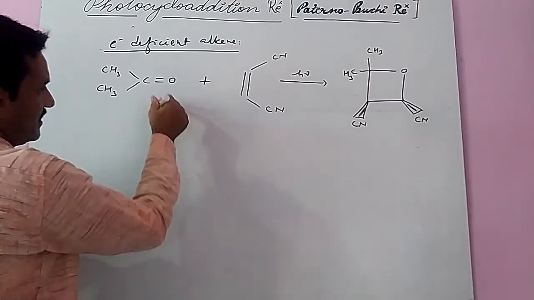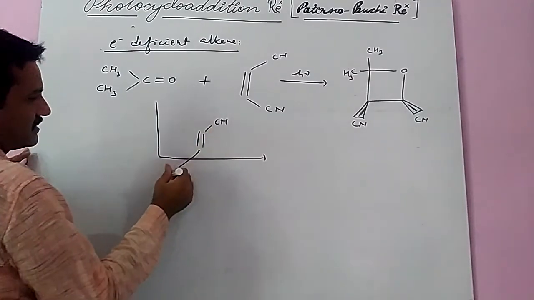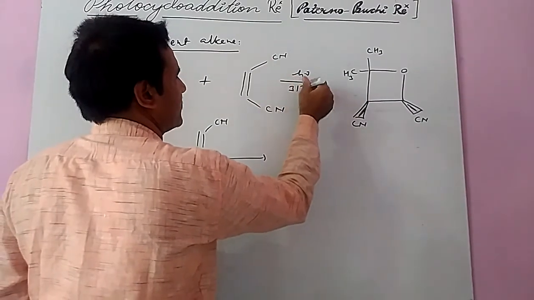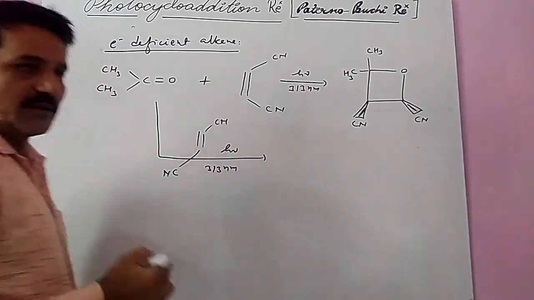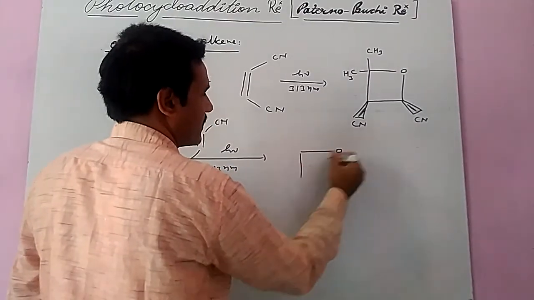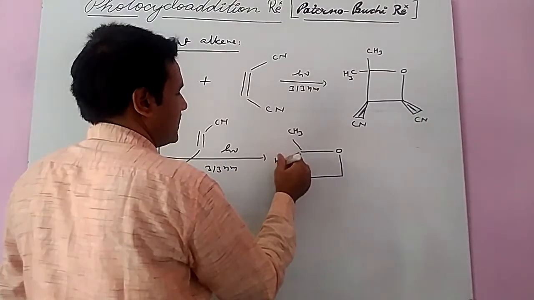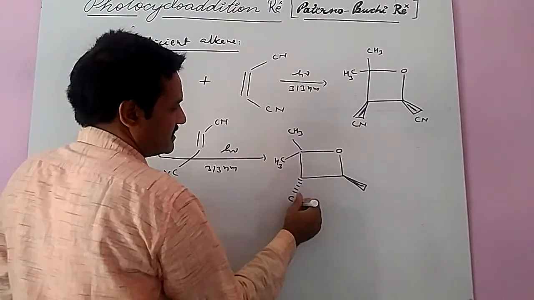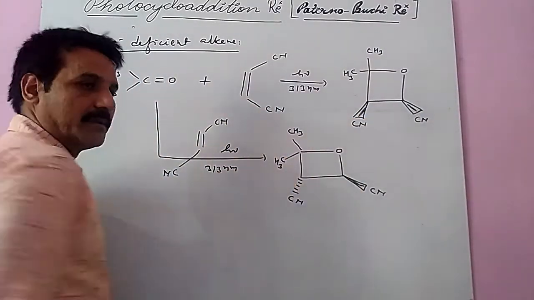In the case of trans, like this double bond with CN and CN, generally 313 nanometer light is absorbed, and in this case the stereochemistry is changed. So in cis, the same plane; in trans, the opposite plane.